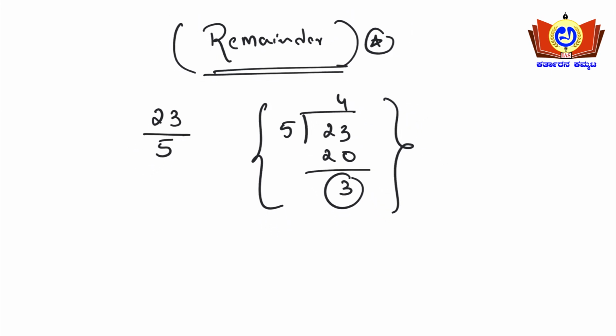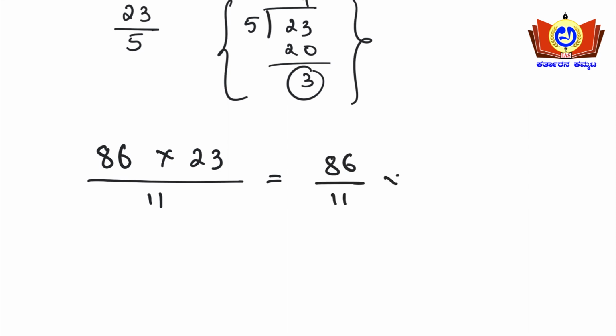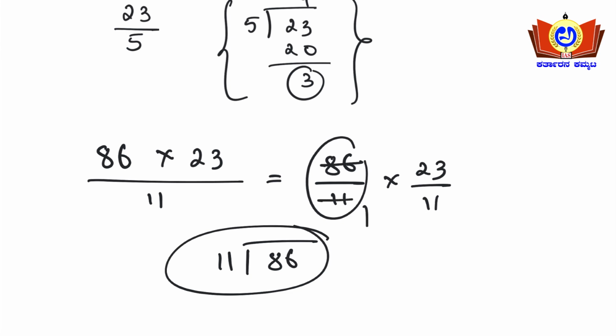See, if the question asks like this, 86 into 23 divided by 11, then what you will do is individually divide 86 by 11 and 23 divided by 11. You need not do this calculation on paper, friends, you can do it in the mind. 11 1 times and 11 7 times, 11 7 times means 77. So 86 minus 77 will be 9, so the remainder is 9 here. Then 11 1 times and 11 2 times is 22. So 23 minus 22 is 1, so the remainder will be 1 here.